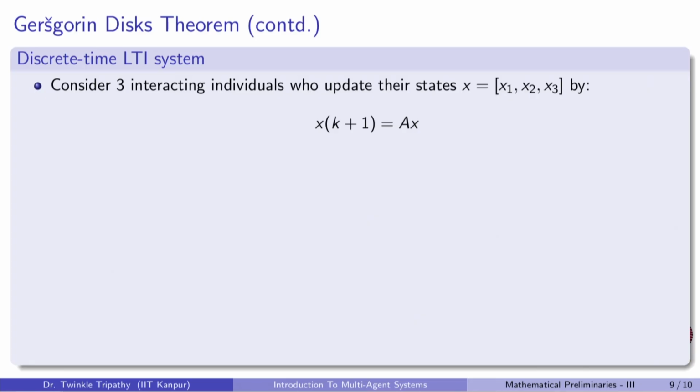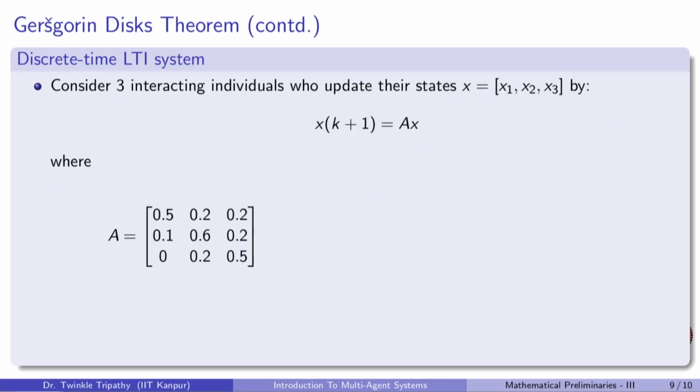Suppose we consider a discrete time LTI system which consists of three interacting individuals who update their states given by the vector x using the update rule x of k plus 1 is equal to A times x of k. Now, the A matrix for the system takes this particular form. Of course, this is a very simple matrix of size 3 cross 3, so here we can easily go and calculate the eigenvalues.